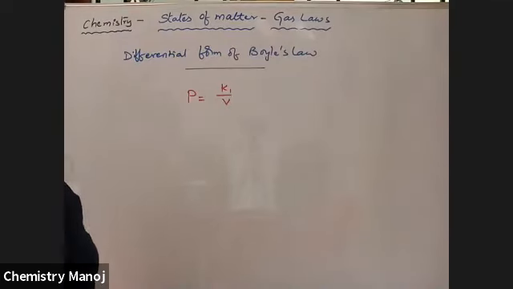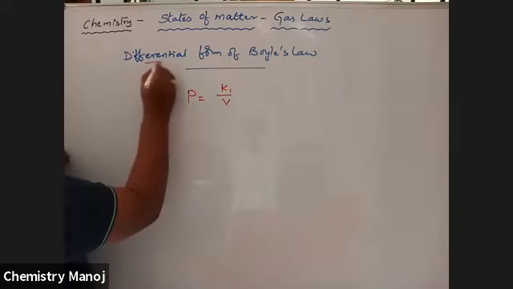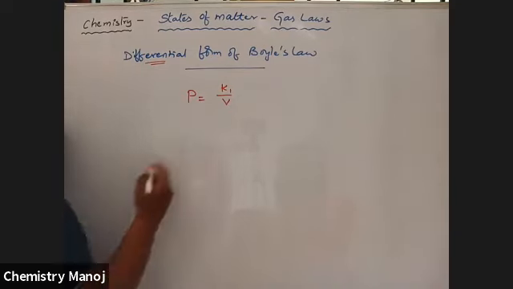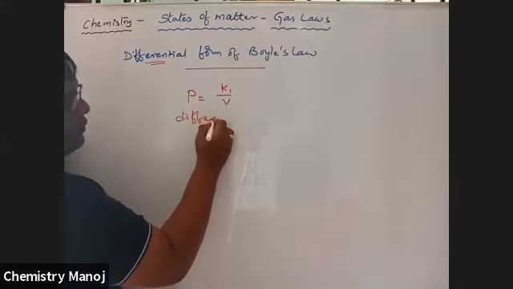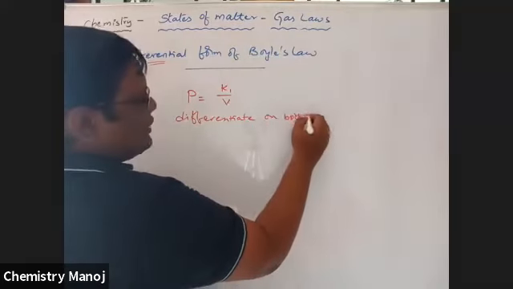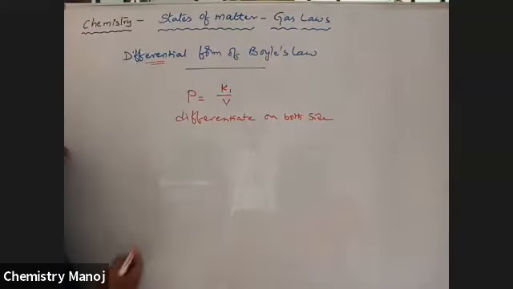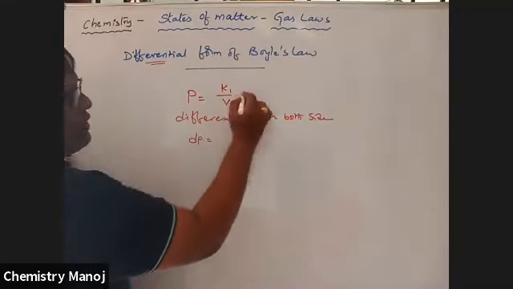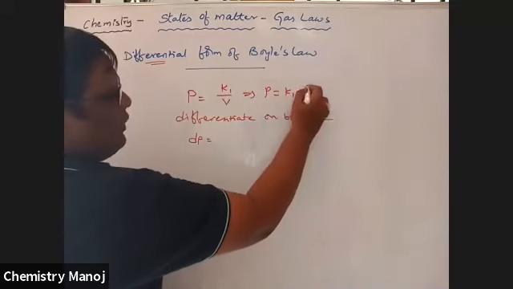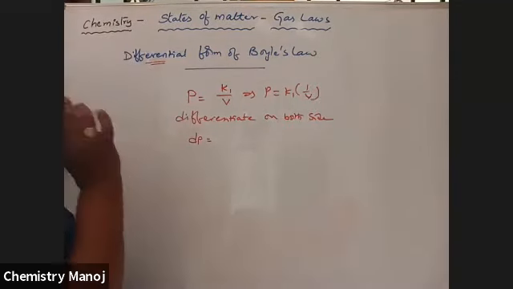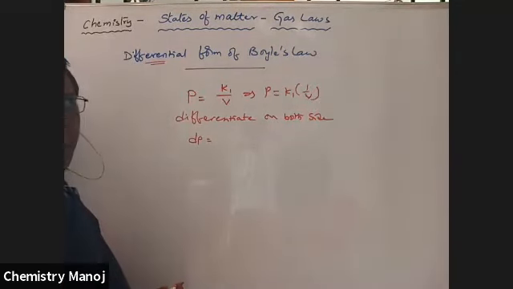P is equal to K1 by V. Now I am going to explain the differential form of this Boyle's law. P is equal to K1 by V, differentiating on both sides. dP is equal to, K1 is constant, P is equal to K1 into 1 by V. Differentiation of 1 by V is equal to minus 1 by V square.